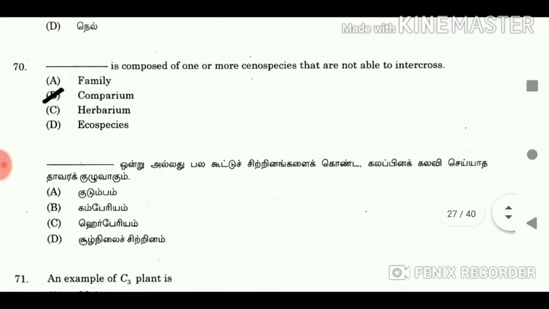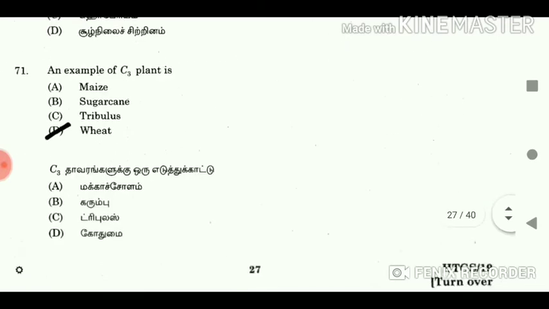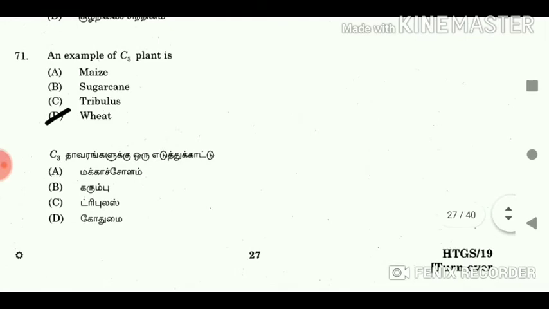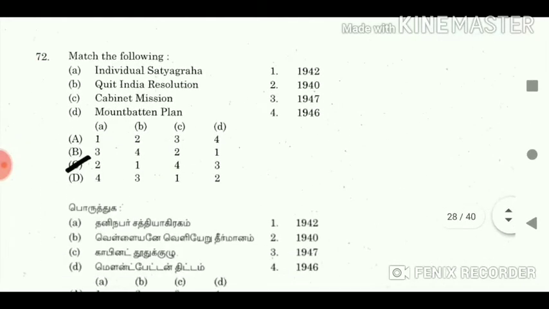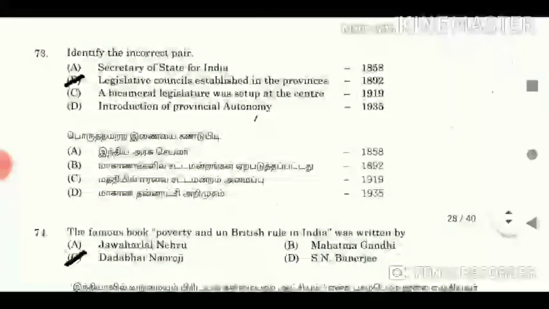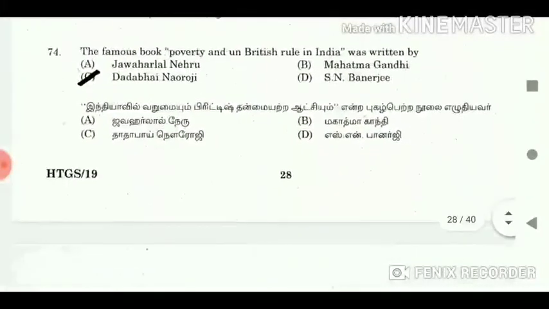70. Dash is composed of one or more biospecies that are not able to intercross. Answer Camparium. 71. An example of a C3 plant is wheat. 72. Match the following. Answer A2, B1, C4, D3. 73. Identify the incorrect pair. Answer legislative councils established in the provinces, 1892. 74. The famous book Poverty and Un-British Rule in India was written by Dadabhai Naoroji.